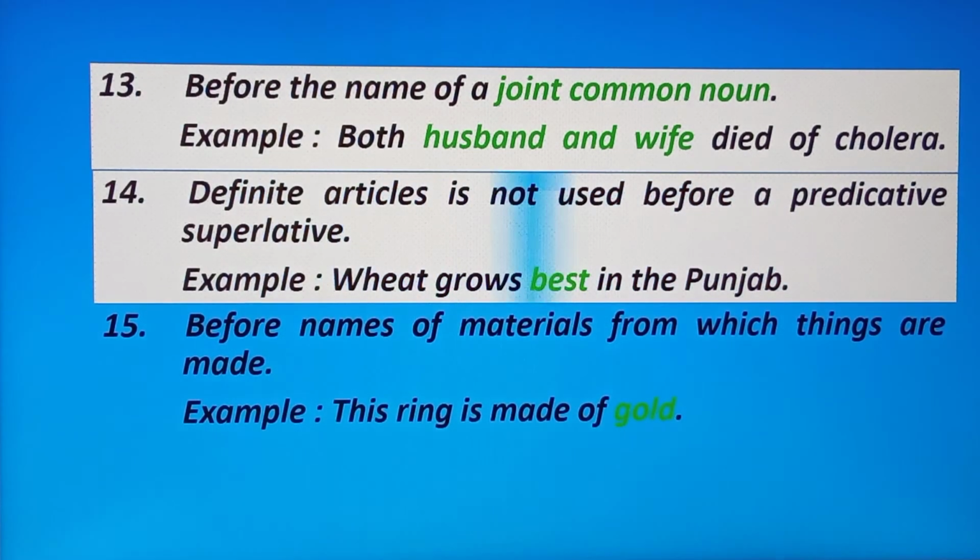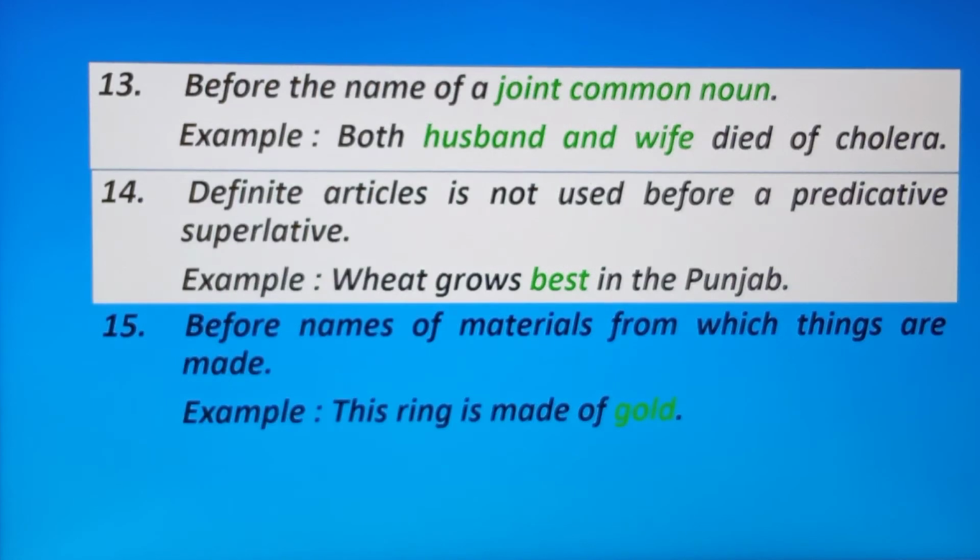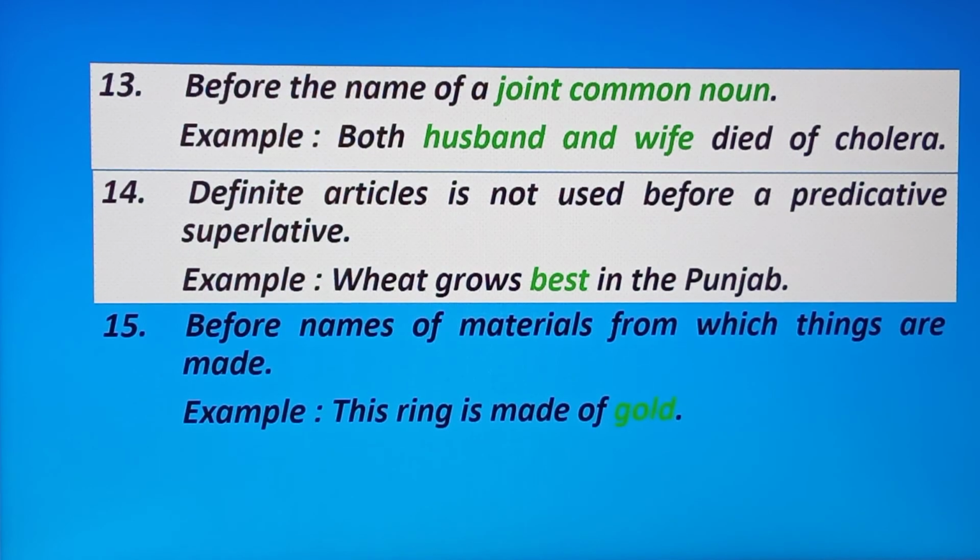Number 14, definite article is not used before a predicative superlative. We don't use the definite article what? The. Don't use before a predicative superlative. For example, wheat grows best in the Punjab. Wheat grows the best in the Punjab. This is not correct. Which will be correct? Wheat grows best in the Punjab.